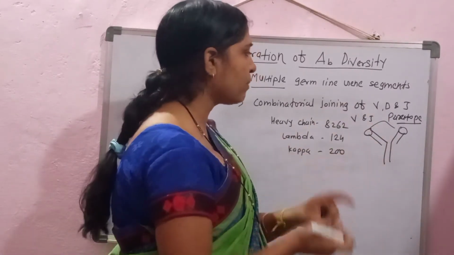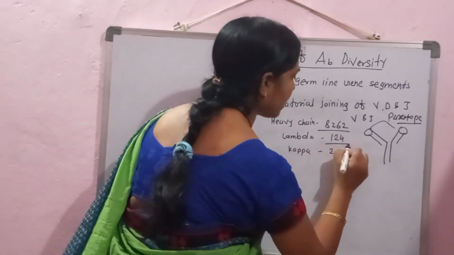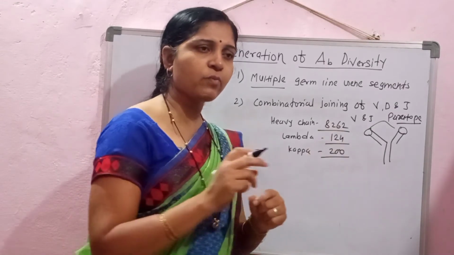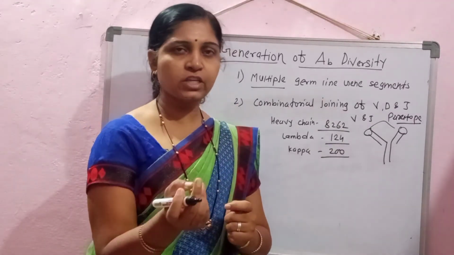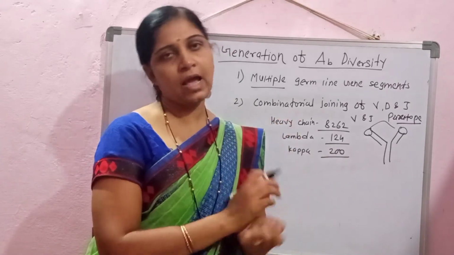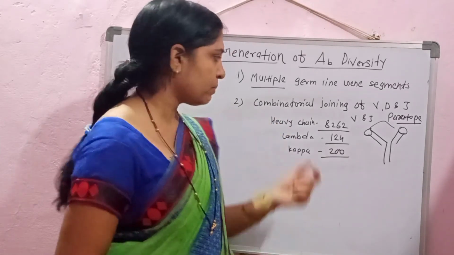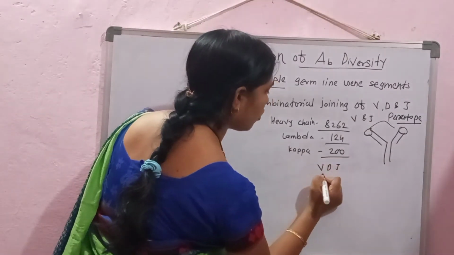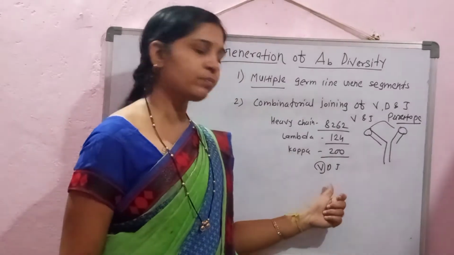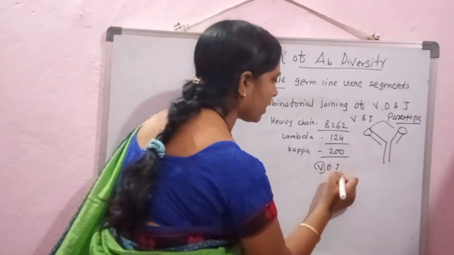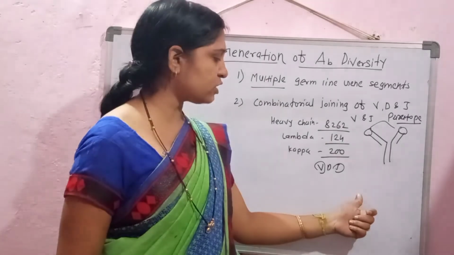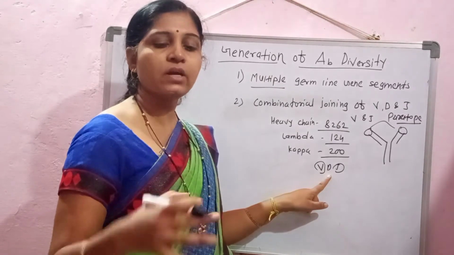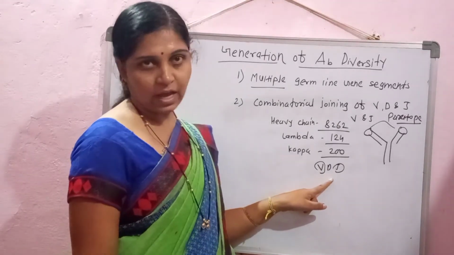Here we are getting multiple gene segments, means these types of combinations we are getting due to the joining. Means every time a single gene segment gets changed, at the same time we are adding diversity within that immunoglobulin molecule. If only a single V gene segment is changed, we are getting an altered combination. If again the J gene segment is changed, then again we are getting a new combination. If the D gene segment gets changed, again it is responsible for adding the diversity.